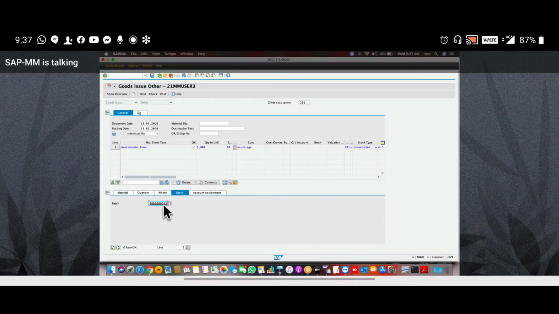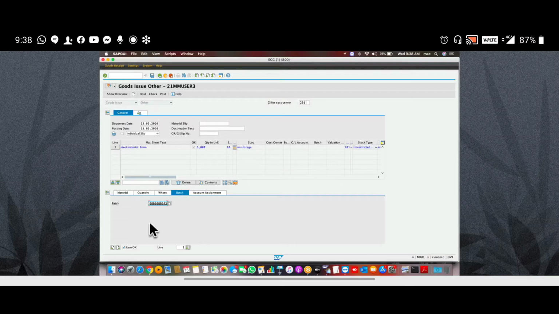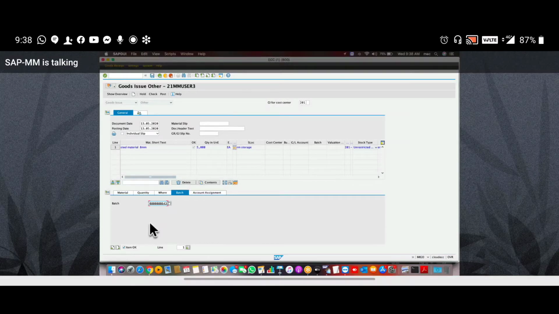For you, the batch concept is not yet done, so the system will not generate a batch, so no need to give it. In this tab, we give the batch number from which we are issuing goods.